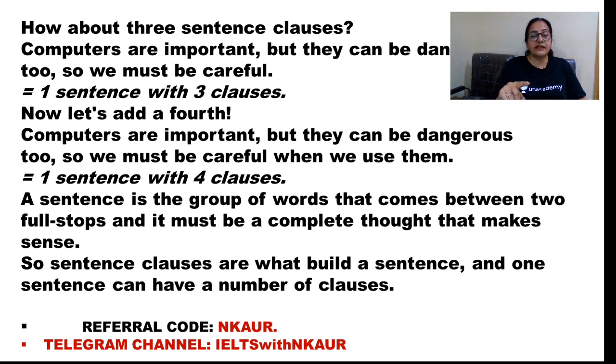So that is what it is said, that sentence is a group of words, वो जो पहले full stop और दूसरे full stop के बीच में जो हमने लिखा, that is a group of words, that is a complete sentence and it should make a sense. उसकी जो हम लिख रहे हैं उसकी कोई sense बनना चाहिए, meaning होना चाहिए कुछ, it should convey the message clearly what we are trying to tell. So sentence clauses are what build a sentence. सेंटेंस क्लॉजेस क्या हैं? जो एक सेंटेंस को बनाती हैं, सेंटेंस का मीनिंग देती हैं, एंड वन सेंटेंस कैन हैव अ नंबर ऑफ क्लॉजेस, एक सेंटेंस में नंबर ऑफ क्लॉजेस हो सकते हैं,